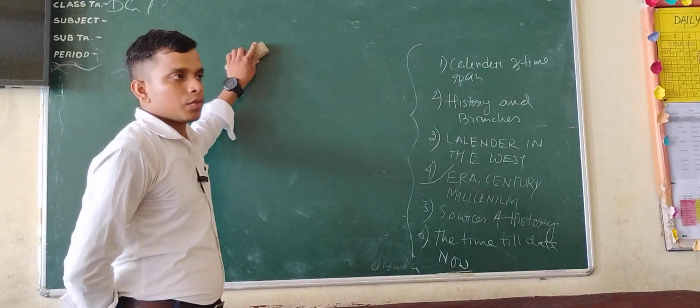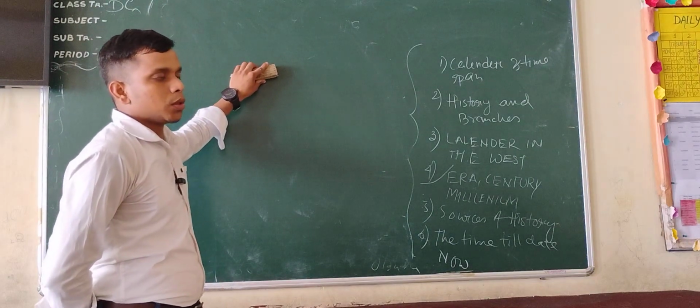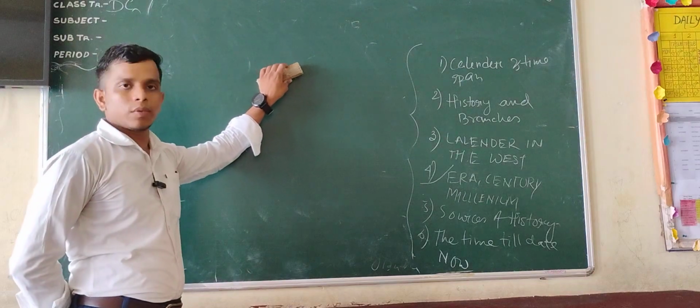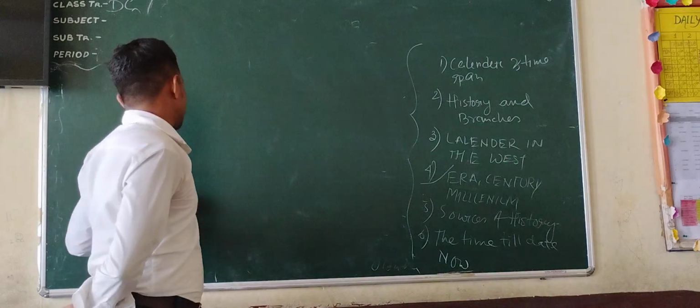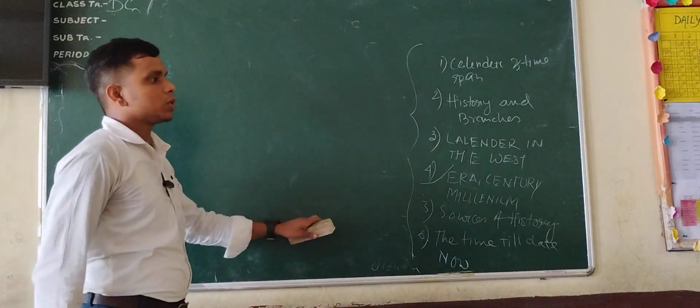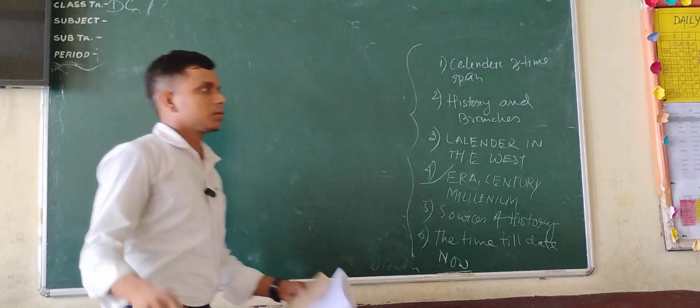What is a calendar? There are two types of calendar. One is the Gregorian calendar. What is the Gregorian calendar?